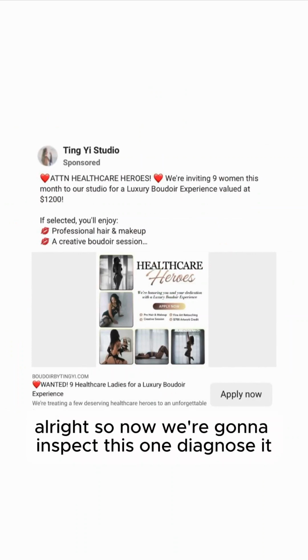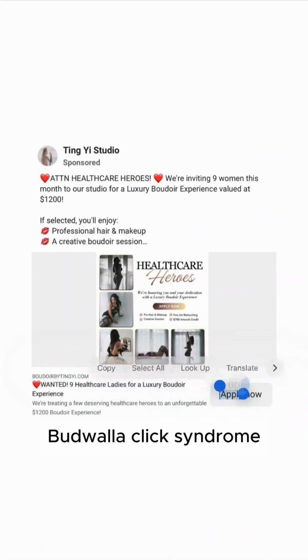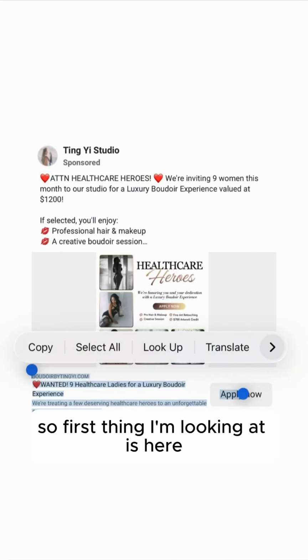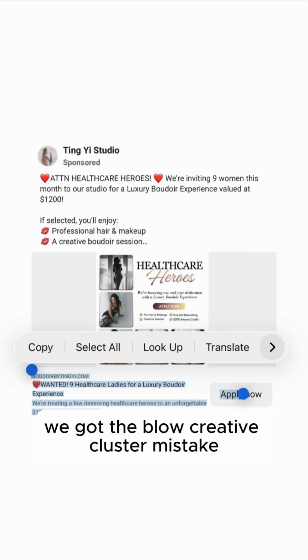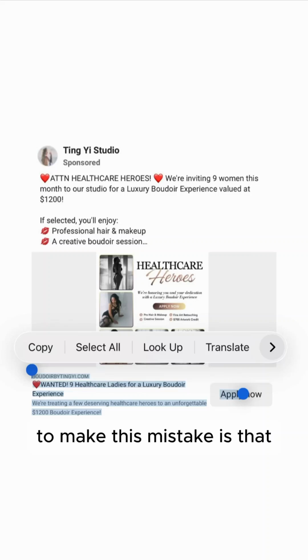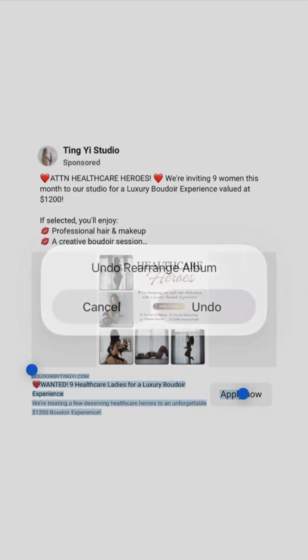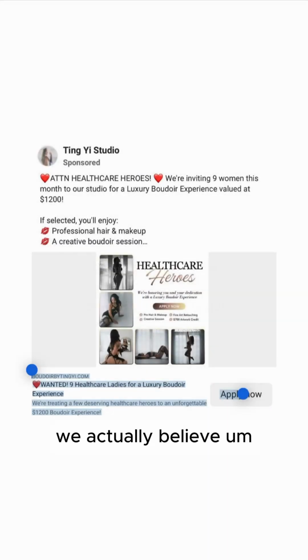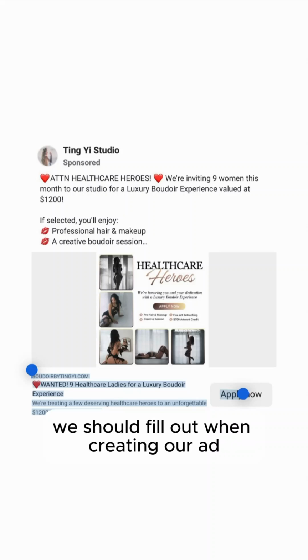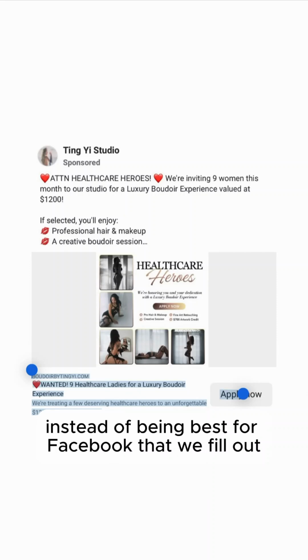All right, so now we're gonna inspect this one, diagnose it, see if we believe it has BLCS, Boudoir low click syndrome. So first thing I'm looking at is here, we got the below creative cluster mistake. The false belief that caused us to make this mistake is that we actually believe we're trusting what Facebook recommends we should fill out when creating our ad is what is best for us to fill out, instead of being best for Facebook that we fill out.